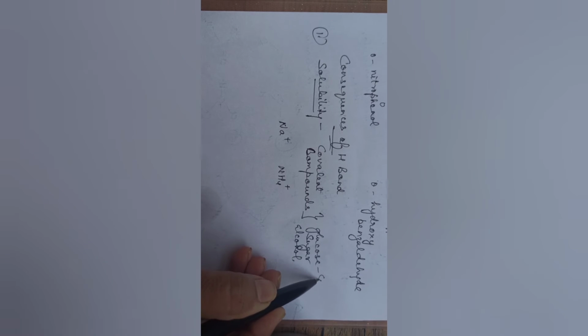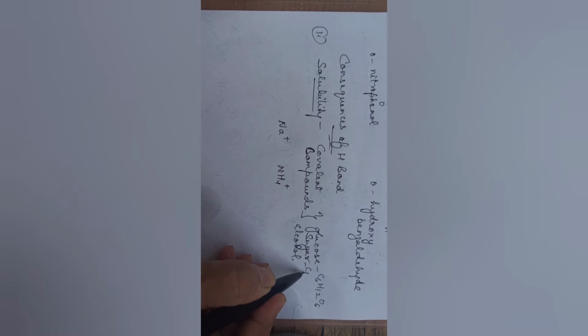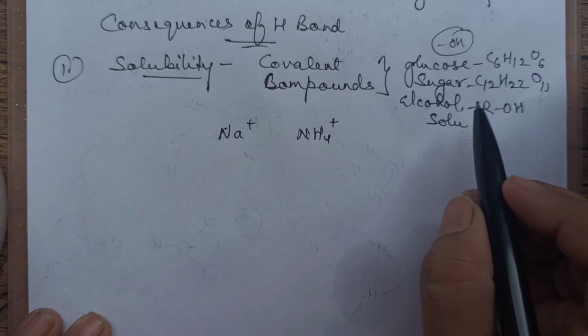Glucose is C6H12O6. Sugar is C12H22O11. These are having OH groups in them. When we see the structure in biomolecules in 12th class, you will see they have OH. So that OH can form H bond with water. Alcohol, just now we have discussed. Is this clear?